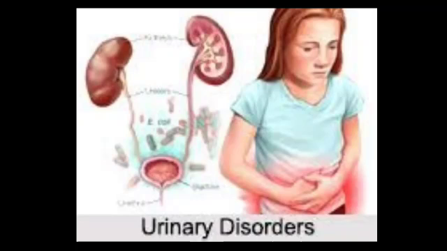To summarize, in this chapter we have studied the organs of the excretory system, and we learnt about the urinary system, the kidneys, and the parts of the urinary system. Then we learnt about nephrons, the structure of the nephron and function of the nephron. We also discussed in short about urinary disorders.